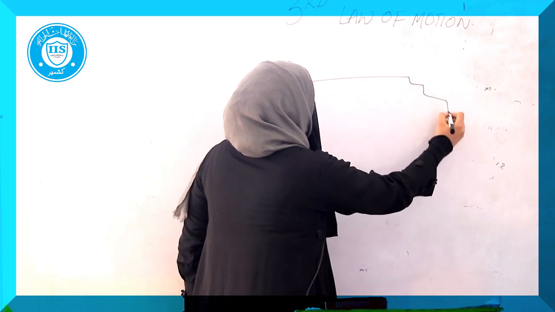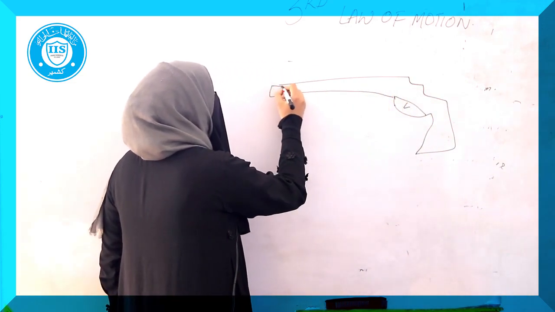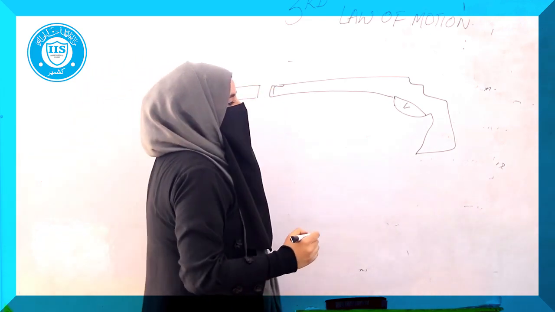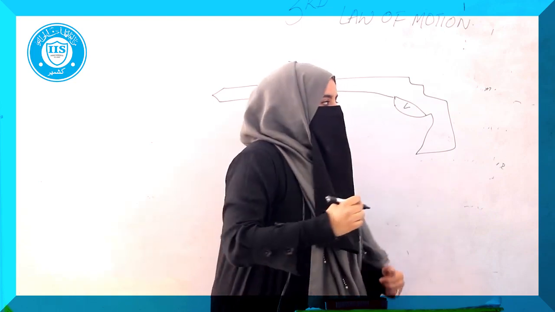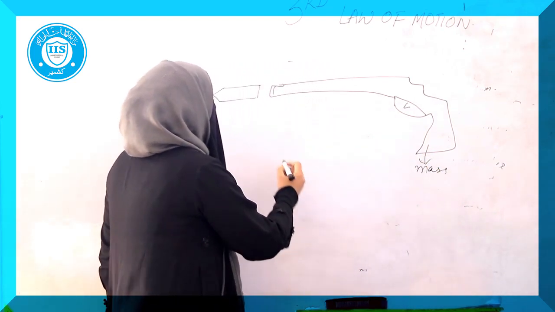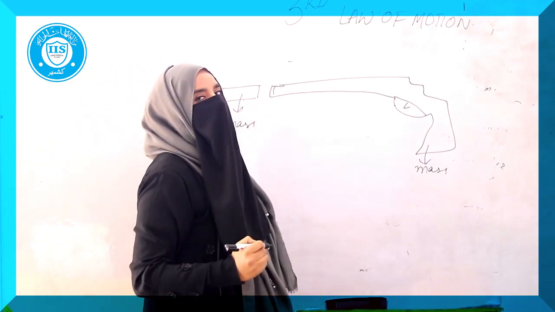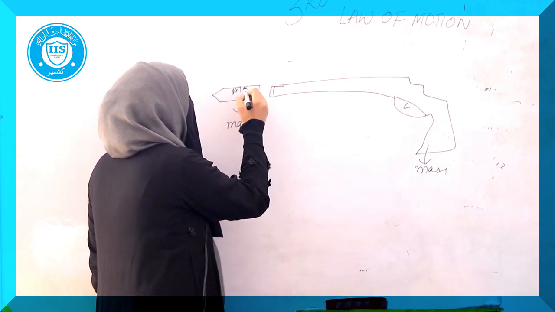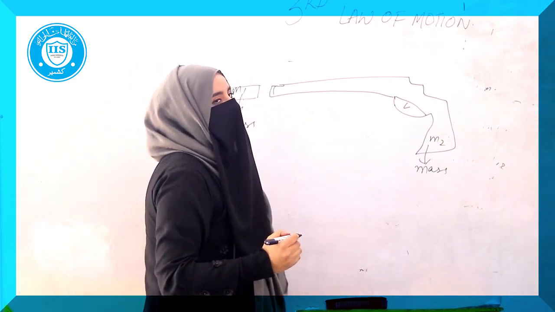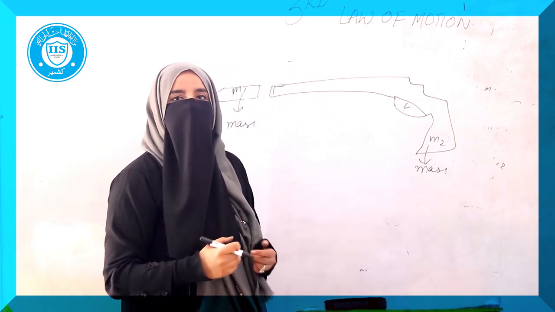Let's take an example of the gun. So this is a rifle. The rifle will have some mass, obviously, and the bullet will also have some mass. So it has a mass m1 and it has a mass m2. Suppose some gunman has fired a bullet out of this rifle.